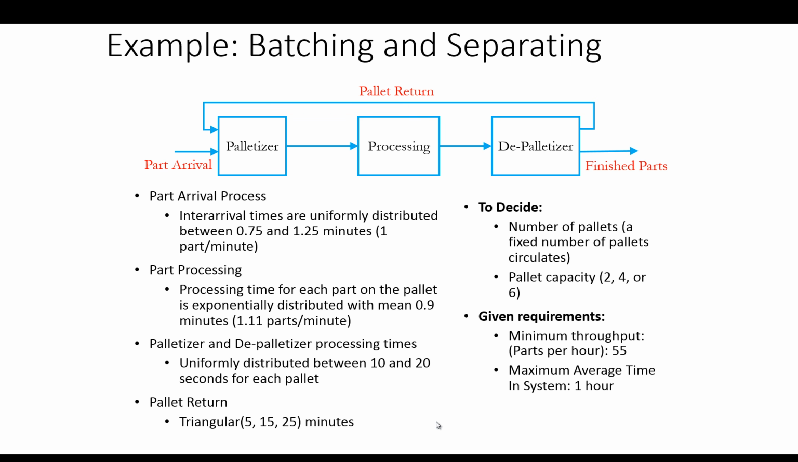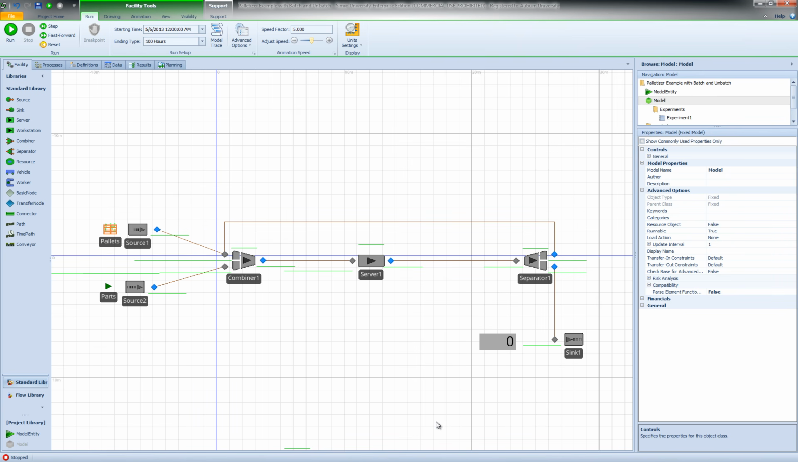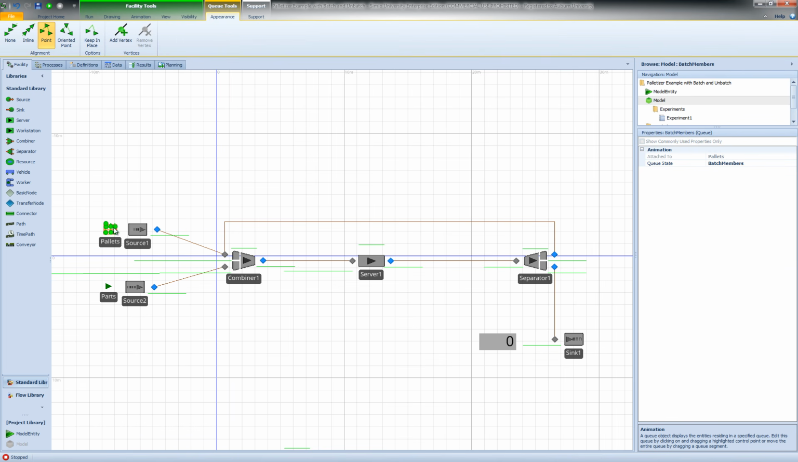So let's take a look at the Simio model of this system. In this model, we have two types of model entities: pallets and parts. We use a different symbol to represent our pallets. If I select the pallet here, you can see that we're using the point alignment to indicate where the parts will be put on the pallet.